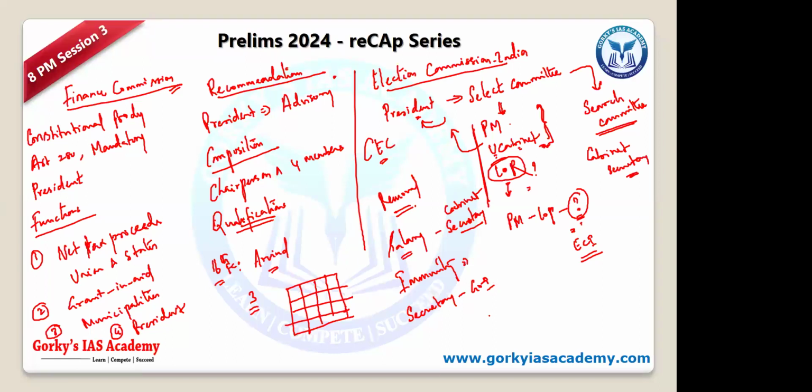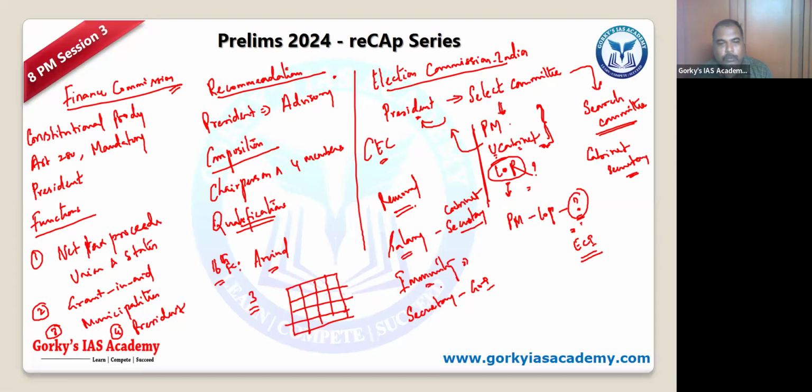The immunity provision was earlier also there? No, no. Previously, it was not there. Exclusively, now they have provided it. Because last time, Rajiv Kumar, who is the present one, had a criminal case filed in Telangana. For that reason only, that immunity was exclusively provided. Right. So that's how it will happen. So previously it was not; now it is. And the rest of the things are the same. So not many changes have been provided. Clear?